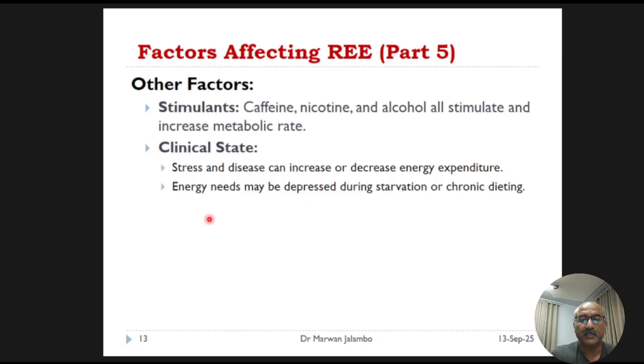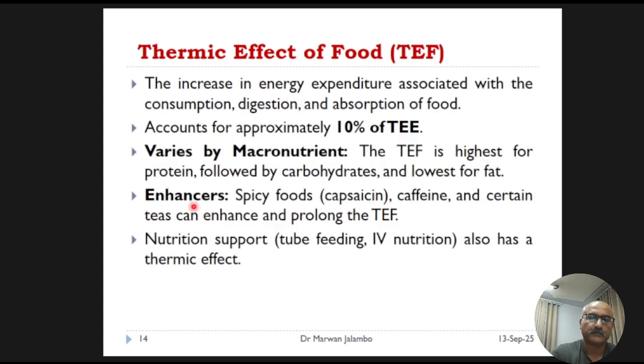Okay, that covers the largest component of energy expenditure in detail. Let's now move on to the second component, the thermic effect of food. The thermic effect of food, TEF, is the energy your body expends to process the food you eat.